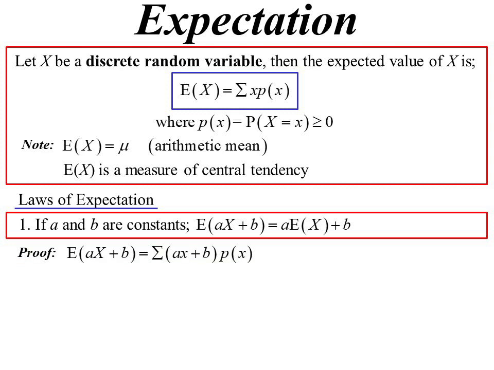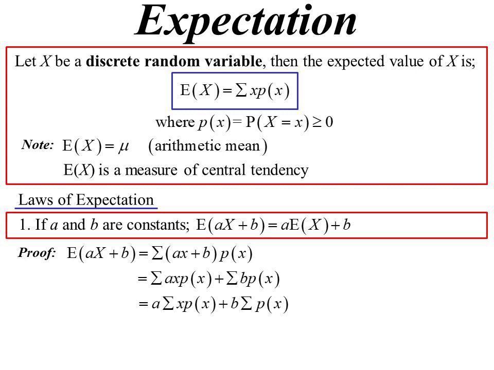So the expected value of ax plus b would be the sum of, using our formula, but it's still the sum of probability of x rather than the whole thing, because a and b are just constants, so they will always be a and b. So the probability of that is just 1. Using that idea of sums now, well, I can sum things up individually, so I can split that up into 2 sums. I can always take a constant out of the sum, because if I'm multiplying every number by a constant number, then it's going to be the constant times the sum of those numbers.